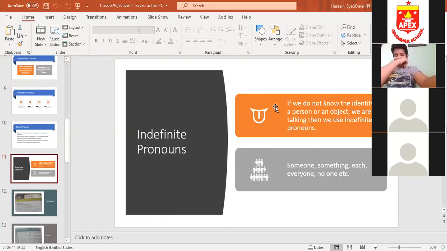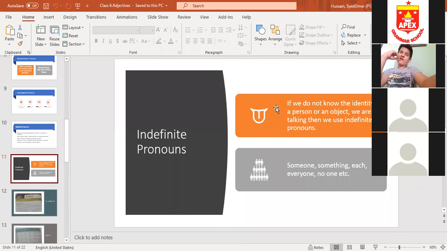Now, second student, personal pronouns, we did possessive pronouns. I've told you possessive pronouns are used to show possession. The book is yours, the cycle is his, the house is hers. Then demonstrative pronouns, I've told you, these are four in number: this, that, these, and those. That painting looks wonderful. This is my house. In this way.